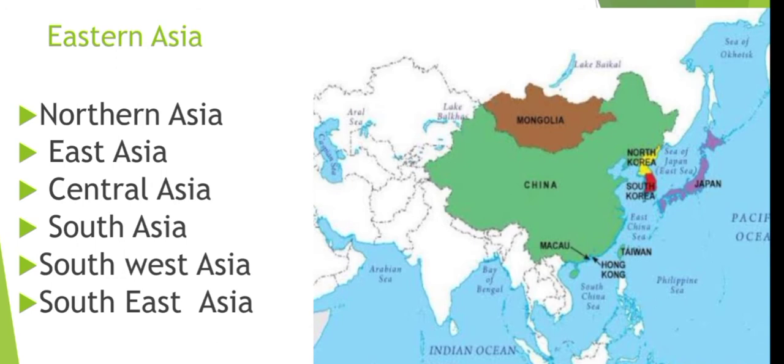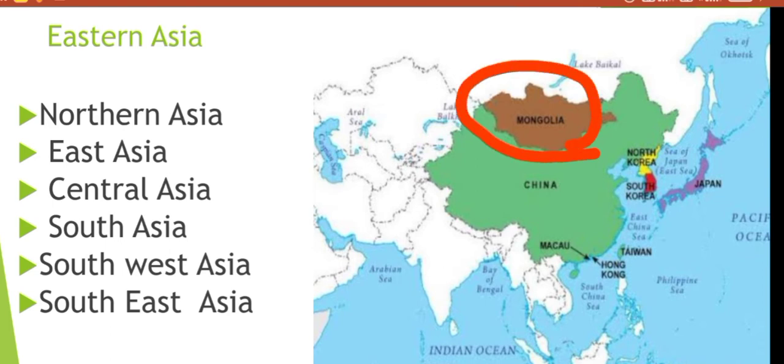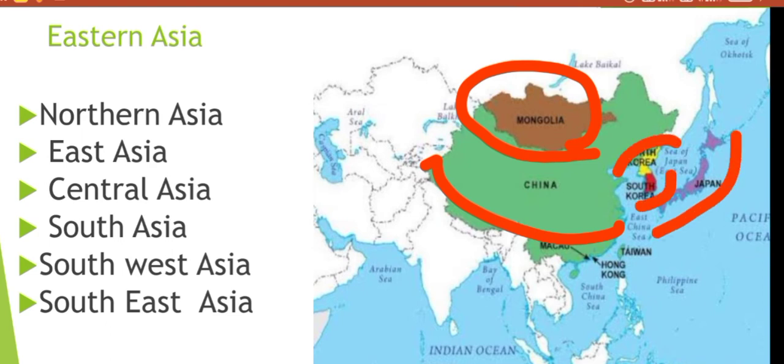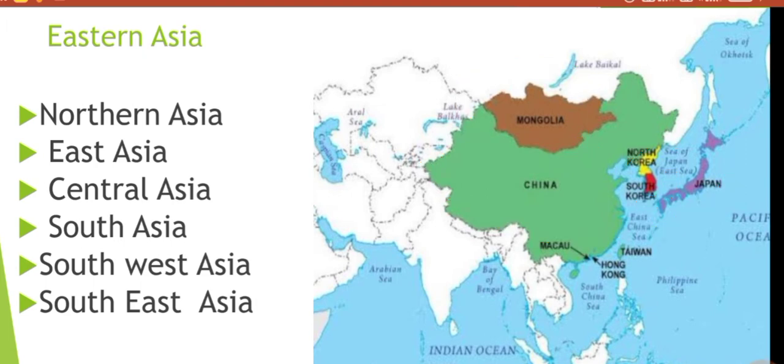The next is East Asia. The countries in East Asia are Mongolia, China, North Korea, South Korea and Japan. These are the countries in East Asia. We have also done Eastern Asia.